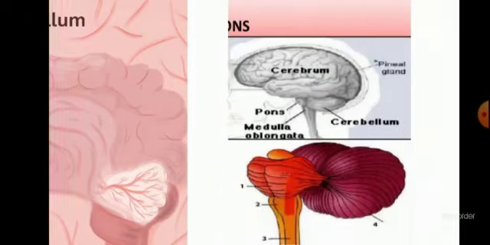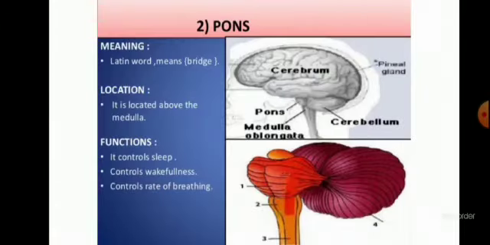The second part of the hindbrain is the pons. What is the function of the pons? The function of the pons is basically to connect. It is the connection maker. Where is it making the connection? It makes a connection between the medulla oblongata, cerebellum, and cerebrum. It conducts impulses between the three of them. It acts as a bridge between them.